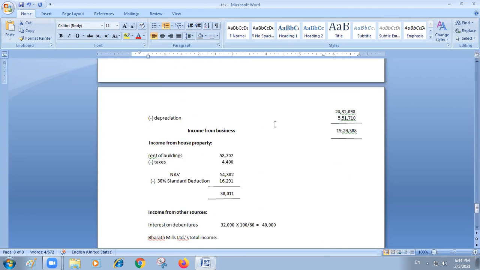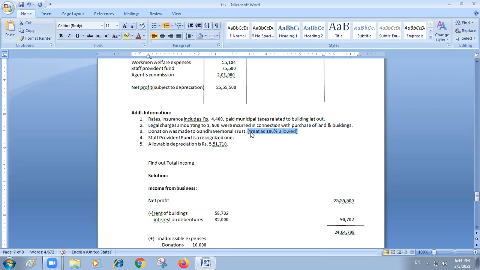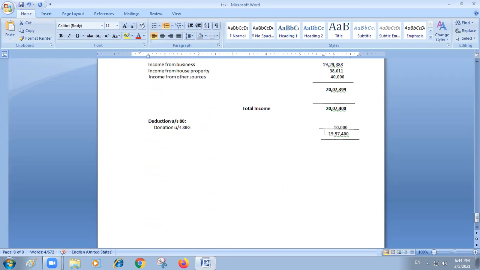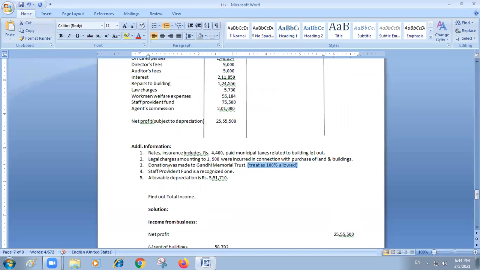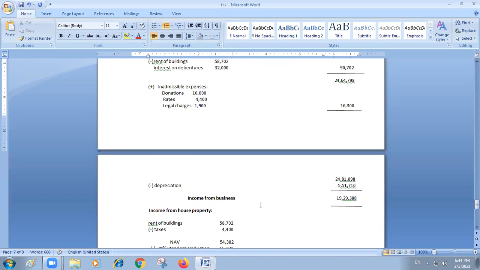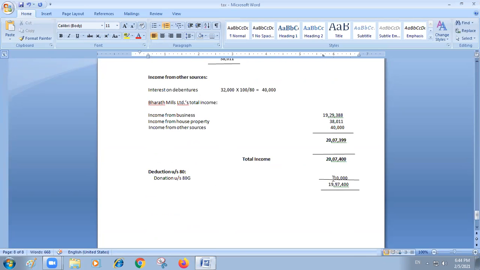But in this problem, it is mentioned to take 100% as allowable donations, so that is why I mentioned it as 100%. Otherwise, if it is not given, out of 10,000, only 50% you will take.